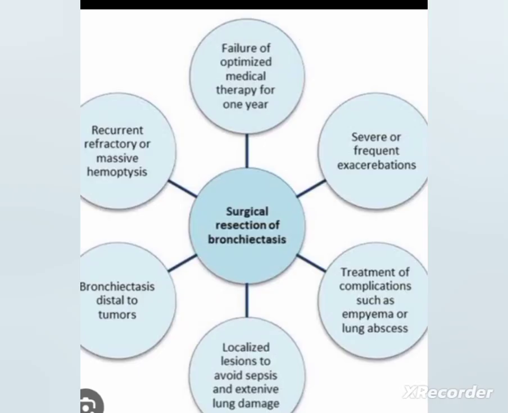Surgical management for bronchiectasis can be done if failure occurs. There are some conditions for starting surgical management. The first one, failure of optimized medical therapy for 1 year. Second, severe or frequent exacerbations. Third, treatment of complications such as empyema or lung abscess.